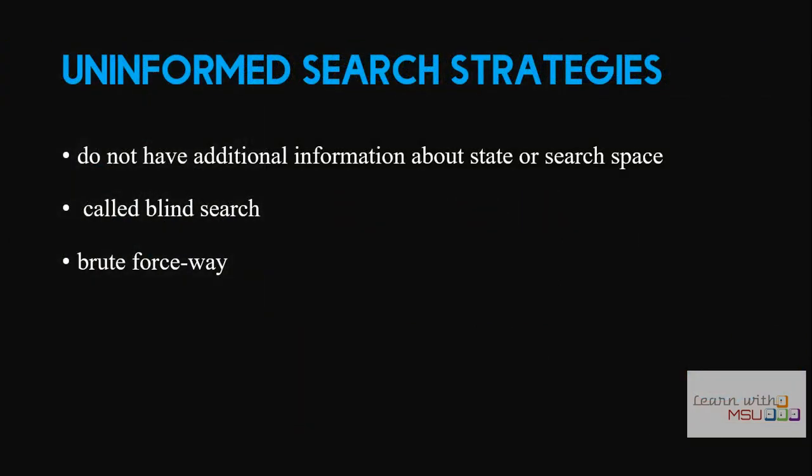Uninformed search strategies do not have additional information about the state or the search space, which means that the information about the problem is not completely available. Only some information is available, but not all of it. While we are discussing informed search strategies, you will know what is meant by that additional information. Uninformed search strategies are otherwise called blind search, which means that we are performing the search without knowing any information. That is why it is called a blind search. It uses the brute force way. That is the definition of uninformed search.